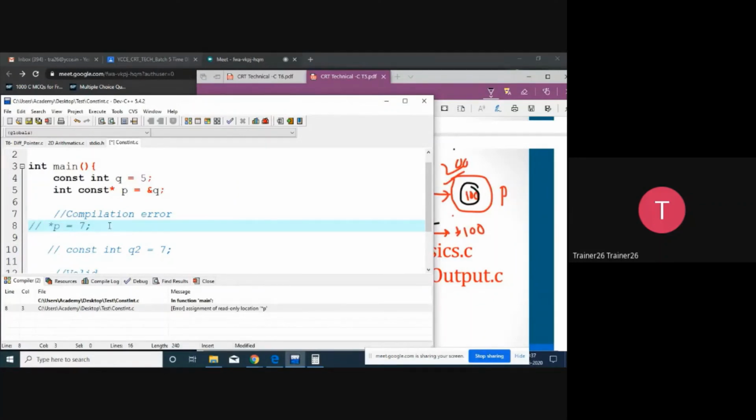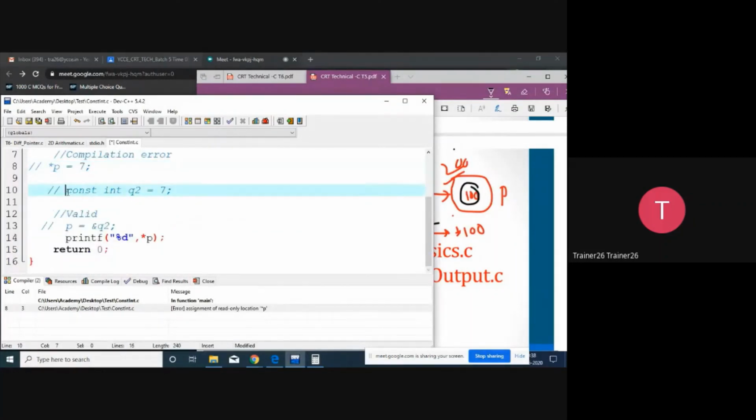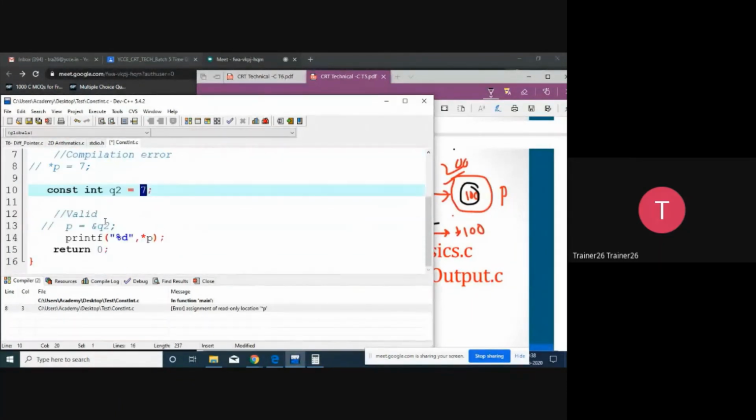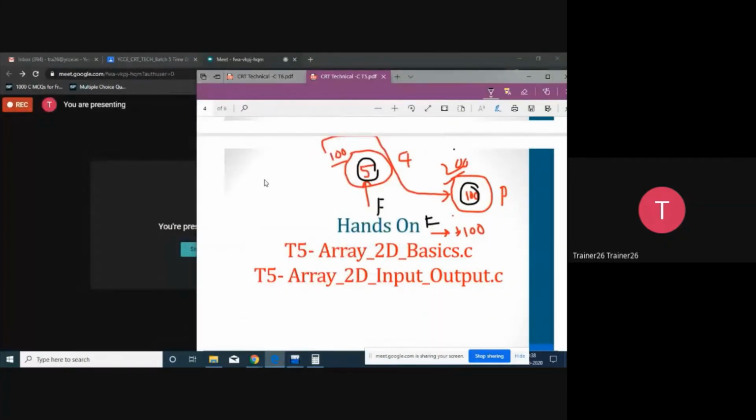But what I can do is declare one another variable named q2. The q2 variable will be the same, constant as well, but what will be the value inside it? 7. Now I can change the address inside p, that is the address of q2. What did we do? We took one more variable named q2.